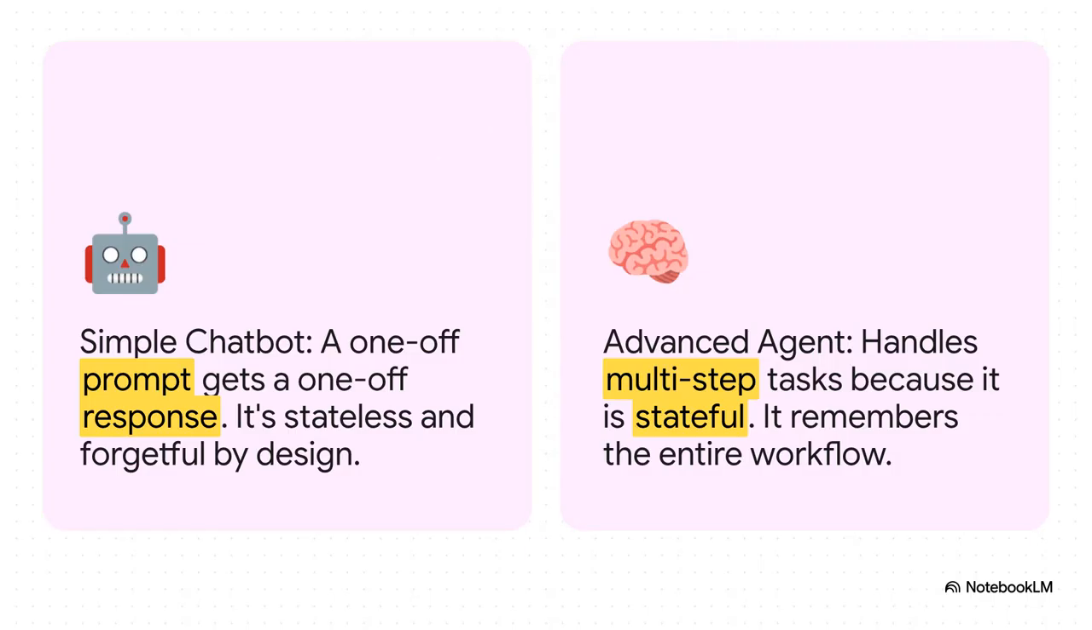So here's a really simple way to think about the difference. A basic chatbot, it's like a calculator. You put in a prompt, you get out a response. End of story. But an advanced agent, that's more like a project manager. It can juggle a whole series of interconnected tasks, and it remembers the context and the goal of the entire project from beginning to end.